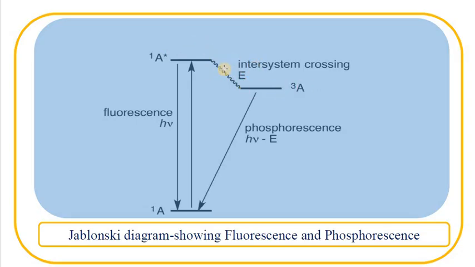In this process, the energy is lost as heat, in the form of intersystem crossing. But when it moves from the excited triplet state to the ground state, it emits radiation. When an electron moves from the excited triplet state to the ground state and emits radiation, this process is known as